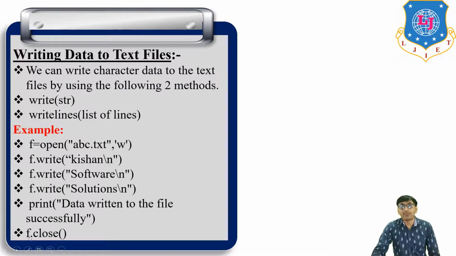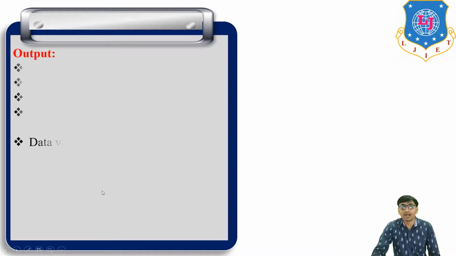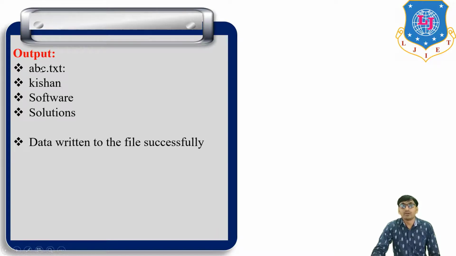Then f.close, it means it is compulsory to close the file. So if we run this program, then the output is in the abc.txt file: the first line Kisan, second line software, third solution, and then data written to the file successfully.